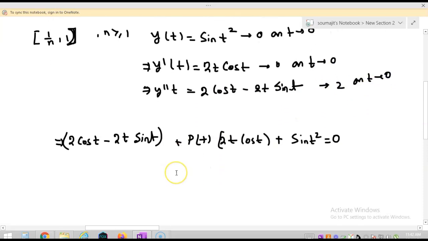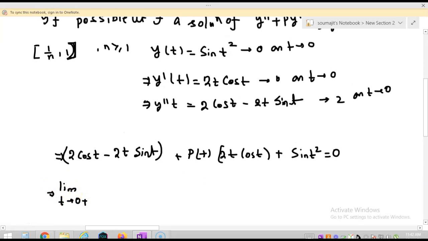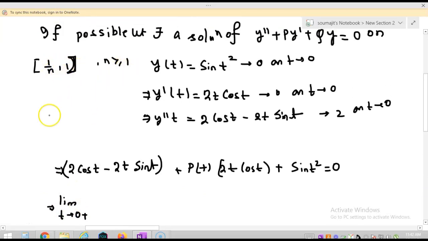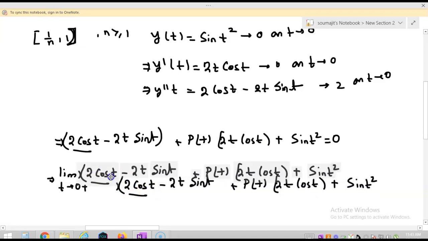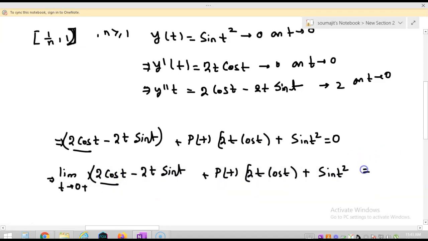Now what I am going to do, I am taking the limit as t tends to 0 plus, which is possible as this n is greater or equal to 1. So we can approach 0 from the positive side. So this quantity is 2 plus, I am writing this again, and this is equal to 0.